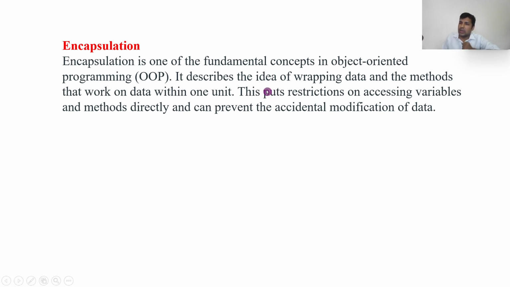Now why do we use this concept? It describes the idea of wrapping data and methods. Data and methods work within one unit, as a single unit. So when we want to make data and methods into a single unit, we use encapsulation. And how can we achieve it? Of course, without a class, encapsulation cannot be achieved. It puts restrictions on accessing variables and methods directly and can prevent accidental modification of data.